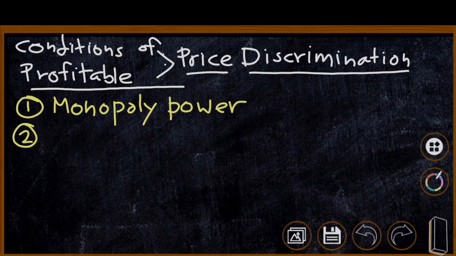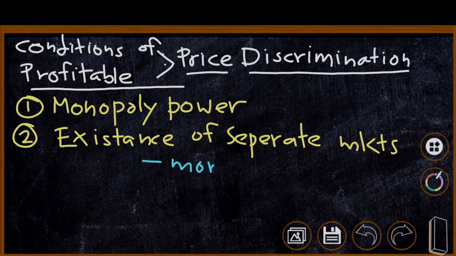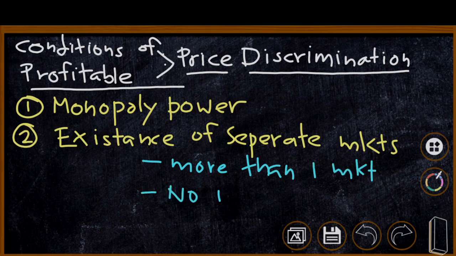Secondly, in order to practice price discrimination, it should be possible to divide the markets into two. That means there should be two separate markets, at least existence of separate markets. There should be more than one market and there should not be any interconnection between these two markets. Then only price discrimination will be profitable.